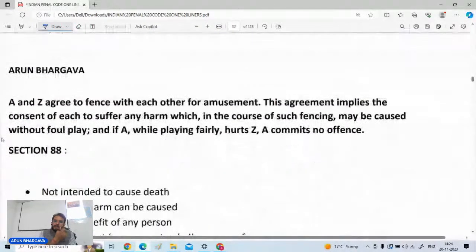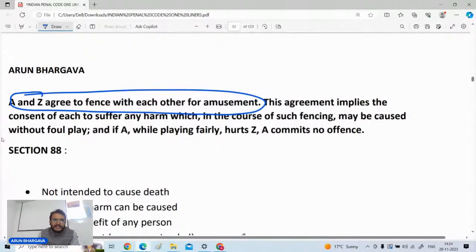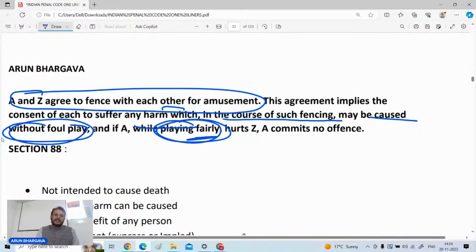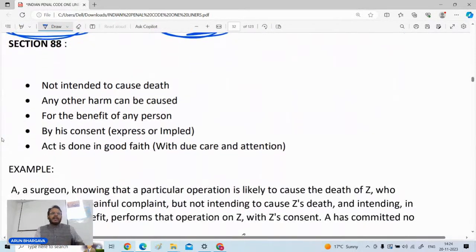The illustration of section number 87 is important, that A and Z agree to fence with each other for amusement. This agreement implies consent of each other to suffer any harm which in the course of fencing may be caused without foul play। ठीक है, A और Z दोनों तलवारबाजी कर रहे हैं amusement के लिए, मनोरंजन के लिए, बट इन द कोर्स ऑफ फेंसिंग उनको पता है कि छोटी मोटी कोई इंजरी हो सकती है, कोई फाउल प्ले नहीं है। If A while playing fairly, फेयर प्ले होना जरूरी है, if A while playing fairly hurts Z, A commits no offence. तो ये चीज का आपको ध्यान रखना है कि कोई अपराध यहाँ पे नहीं माना जाएगा। ठीक है, ये इलस्ट्रेशन यूजुअली पूछी जाती है।